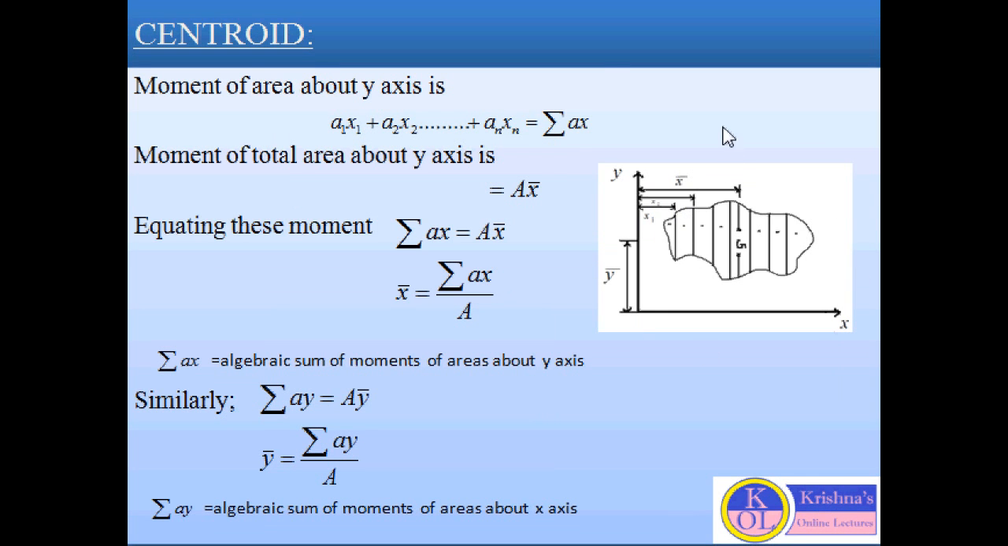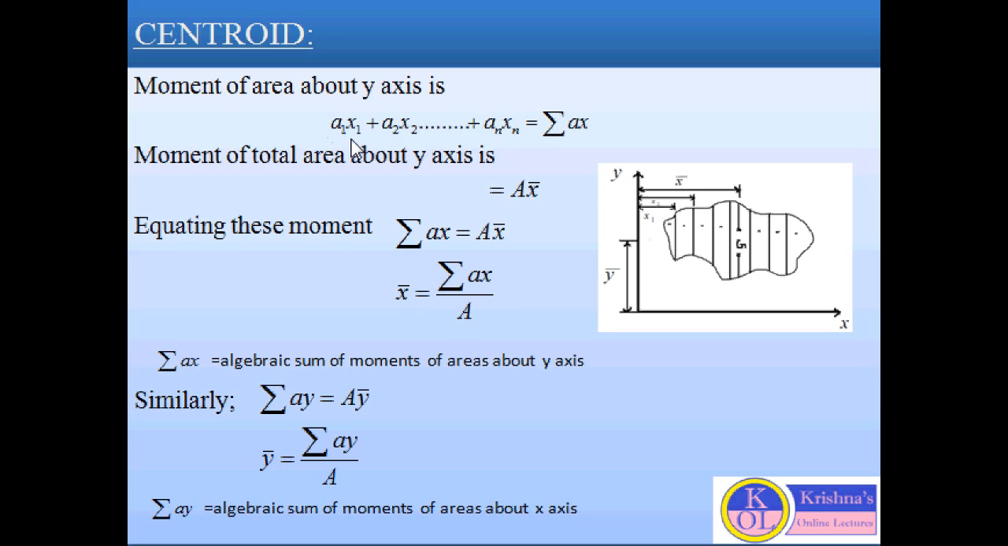From this figure, if we consider the individual areas, the moment of areas about the y-axis will be a1 x1 plus a2 x2 plus a3 x3 up to an xn. Here it is written that the moment of area about the y-axis will be the summation of the moments of the individual areas.